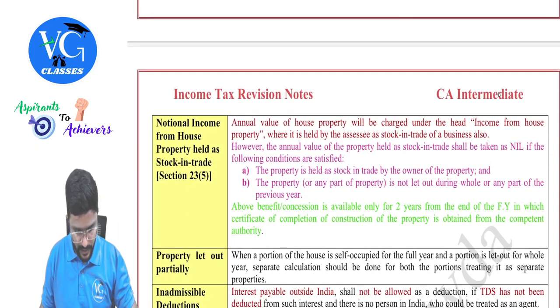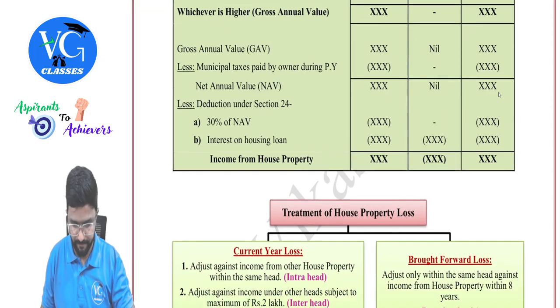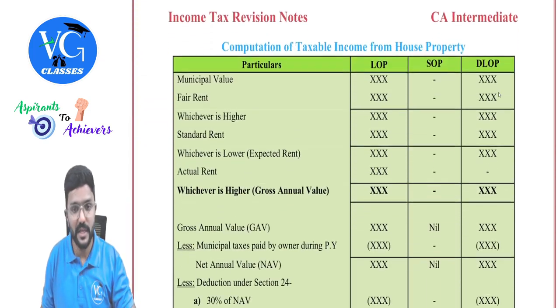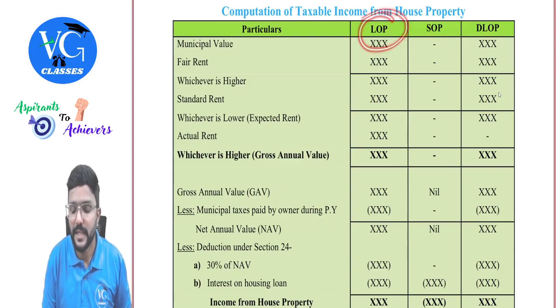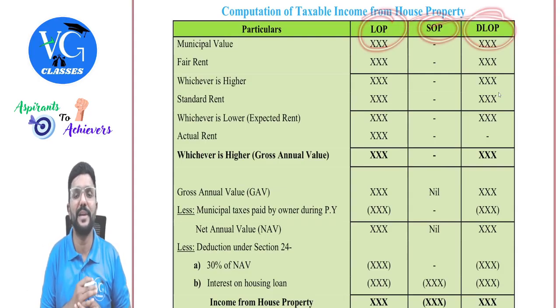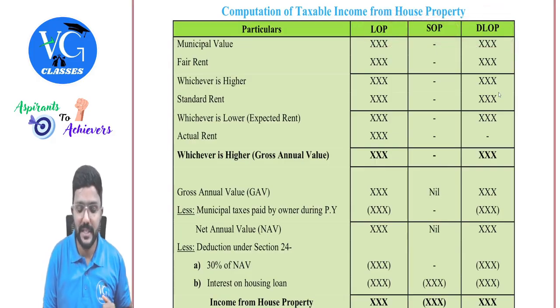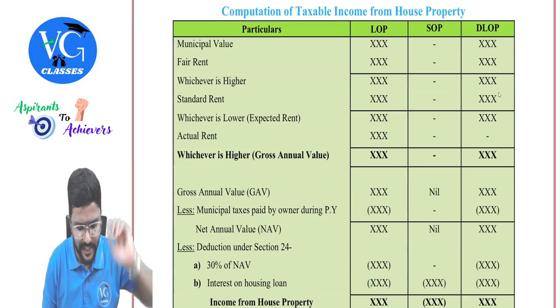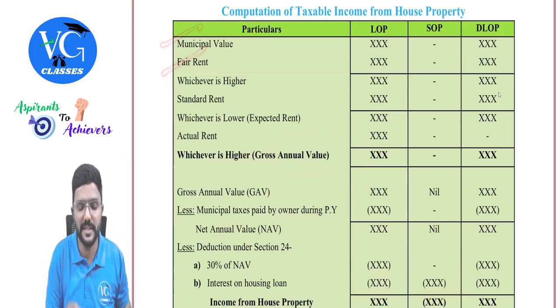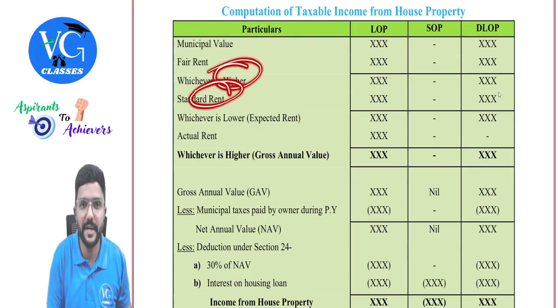So just a minute. I will just show you the format which I have given you. Come to page number 38, guys, where I have given the computation format. Just observe this. I have given the computation format for let out property, self-occupied property, as well as deemed to be let out property. So first, let us calculate gross annual value. How do we do it? We already discussed it. Pay attention. Municipal value or fair rent, whichever is higher. Compare that with standard rent, whichever is lower.